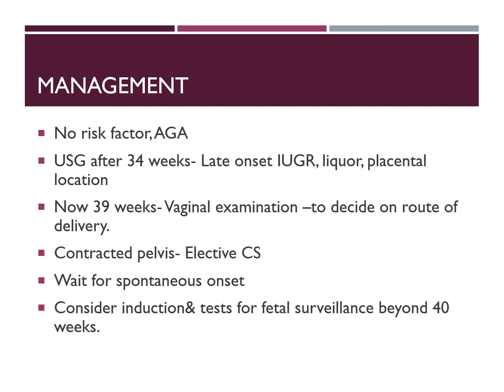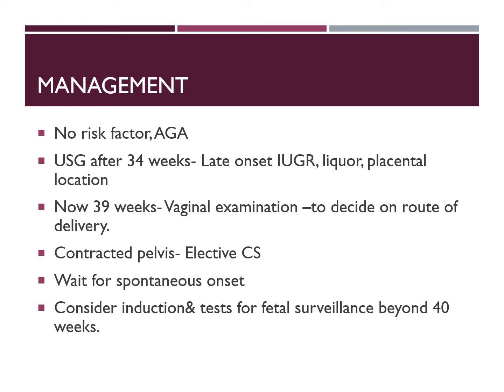A woman having a cesarean section in the previous pregnancy or now having a multiple pregnancy is also included in the high risk pregnancy.